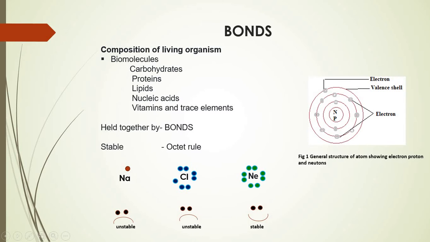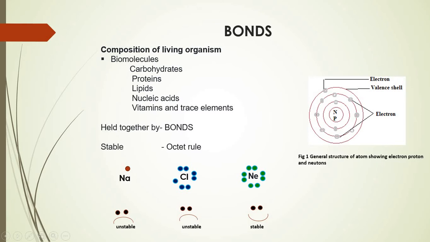Now with this concept, we can say that the outermost valence electron which is orbiting in the valence shell should always have a stable configuration, and this stable configuration is attained only if the valence shell contains 8 electrons in its composition. Now if 8 electrons are present in the valence shell, then we can say that it is showing the octet rule, or it is fulfilling the octet rule.